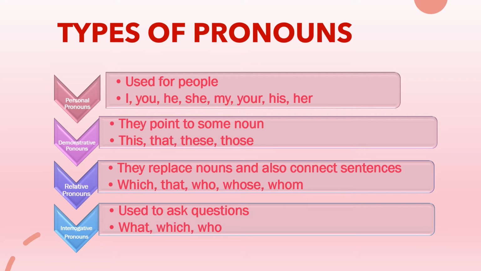Personal pronouns, which are used for people. Demonstrative pronouns, they point out to something, some noun. Relative pronouns, they replace nouns and also connect sentences. And interrogative pronouns are used to ask questions.